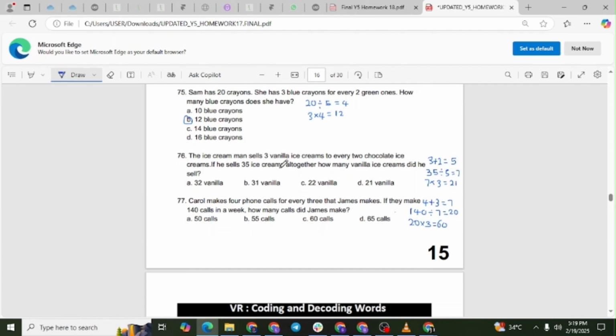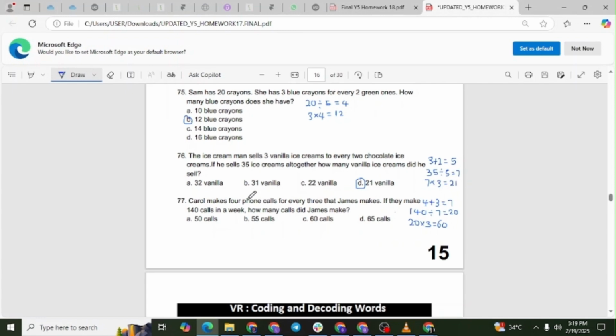If he sells 35 ice creams altogether, how many vanilla ice creams did he sell? The correct answer is option D, 21 vanilla. Explanation. The ratio of vanilla to chocolate ice cream is 3 to 2, meaning the total number of parts is 3 plus 2, which equals 5. To find the size of one part, divide 35 by 5. 35 divided by 5 equals 7. Multiply 7 by 3 to find the number of vanilla ice creams. 3 times 7 equals 21.